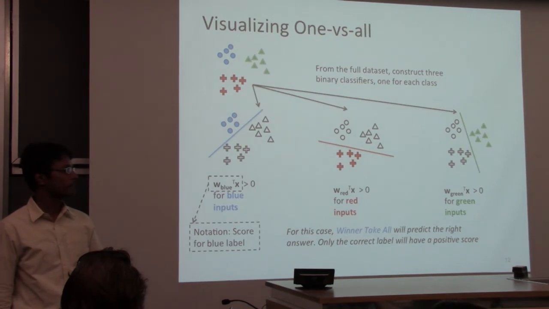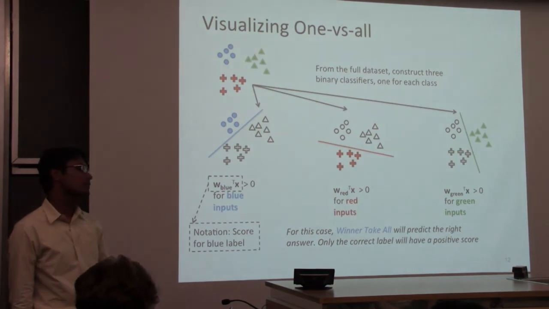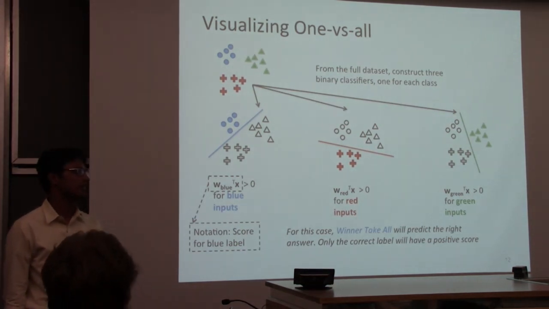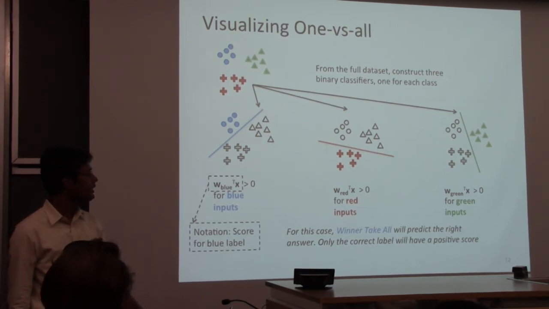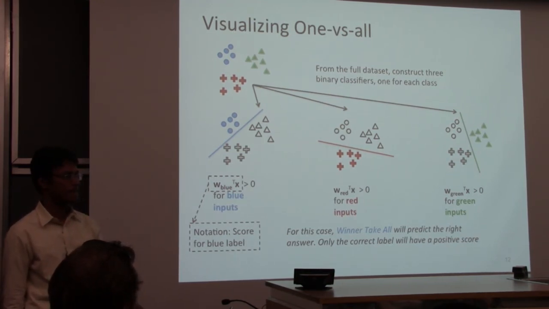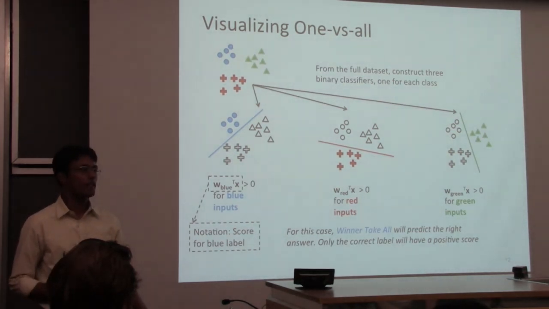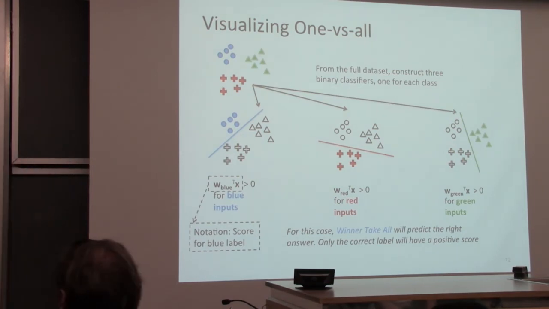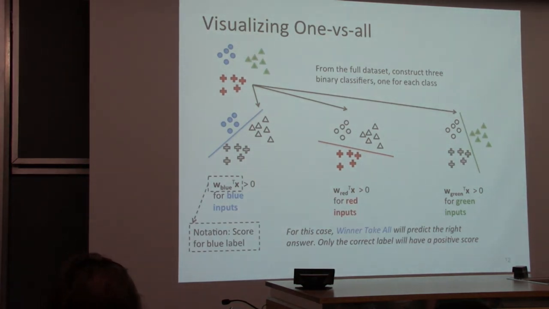Can we not take the nearest neighbor? Nearest neighbors requires you to store the entire training set, and in general that's not a great idea. Another question: this somewhat answers the problem of if none of them are positive, you can still assign it to the least negative. Yes, the least negative. Prediction is argmax over i of Wi transpose X.